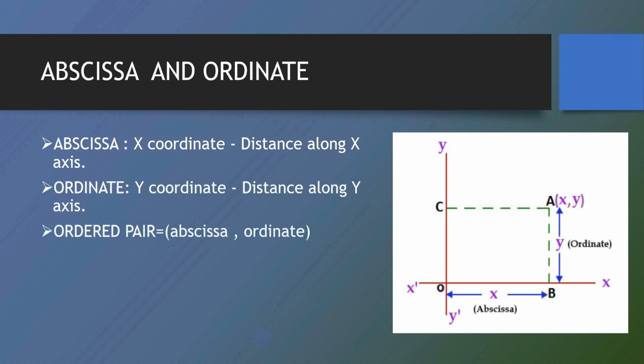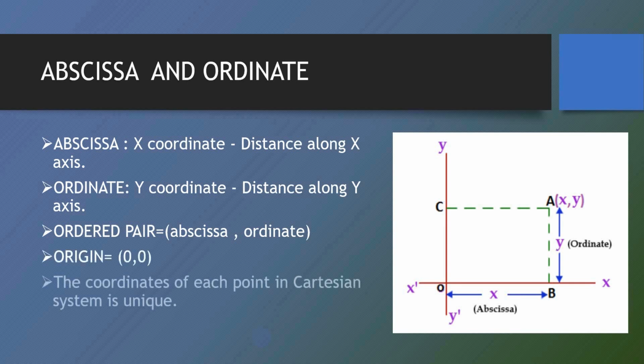Alphabetically, A comes before O and X comes before Y. So A means abscissa, it stands for x, and O means ordinate, it stands for y. So the order of the coordinates becomes abscissa and ordinate, or x and y. We discussed the origin: the coordinates of the origin are 0 and 0.